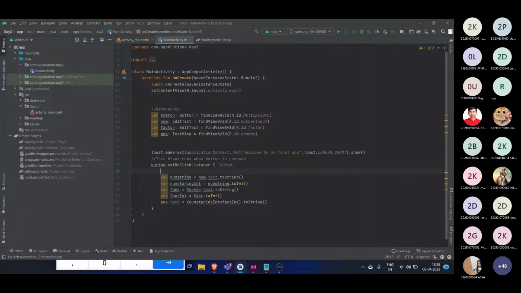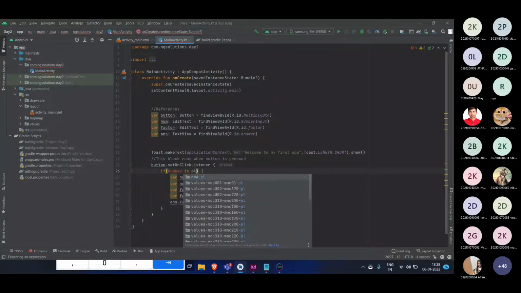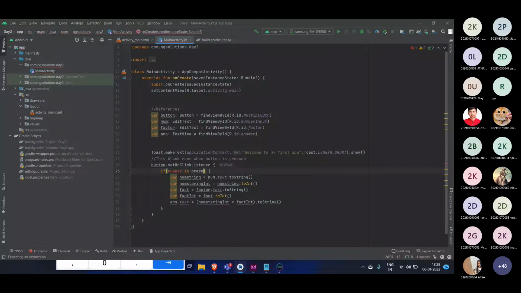To check a condition, we use an if statement. So if I write if over here, I will just write in simple English: if numbers are present, we need two numbers, then only execute this, else do nothing.